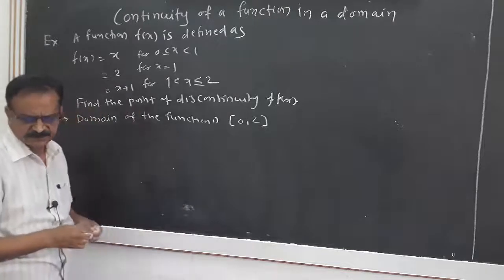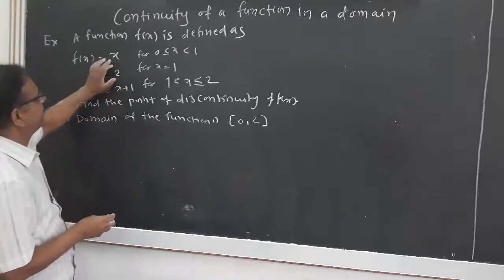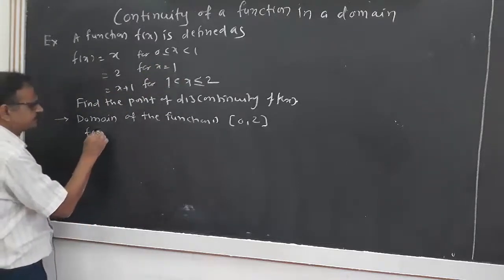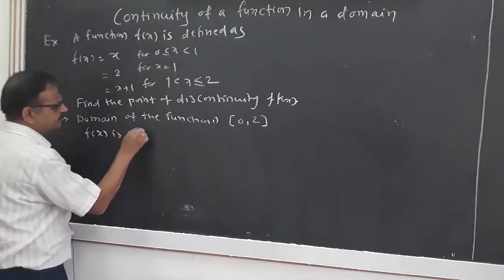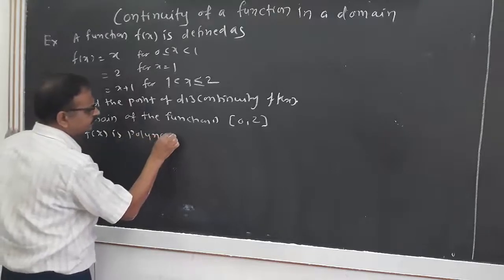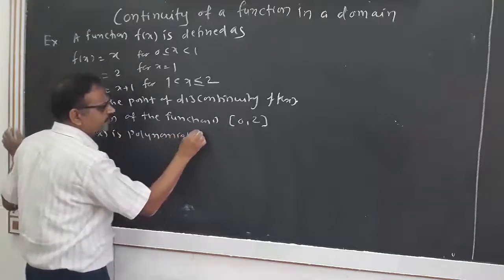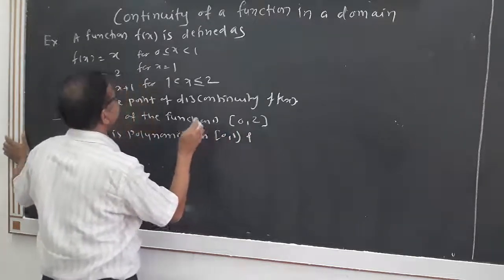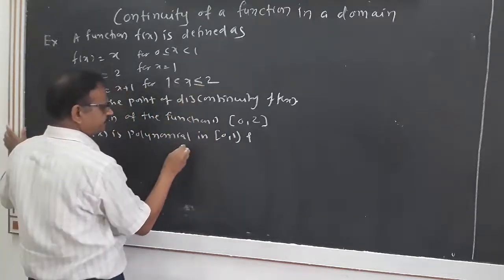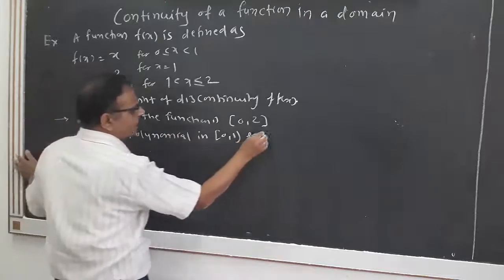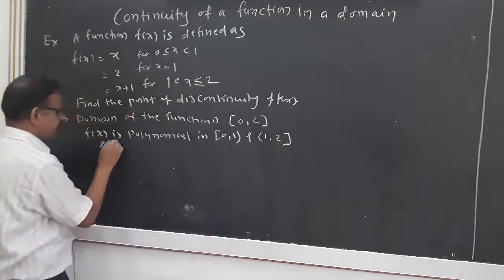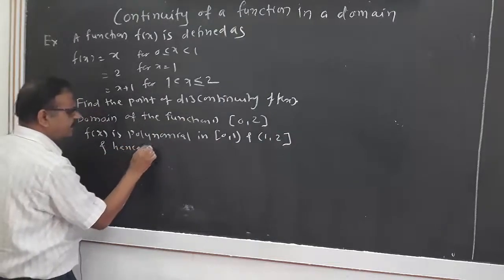First, f(x) is a polynomial in the interval closed 0, open 1, and open 1 to 2, and hence continuous.